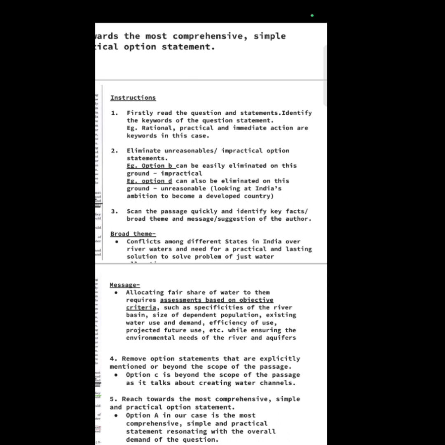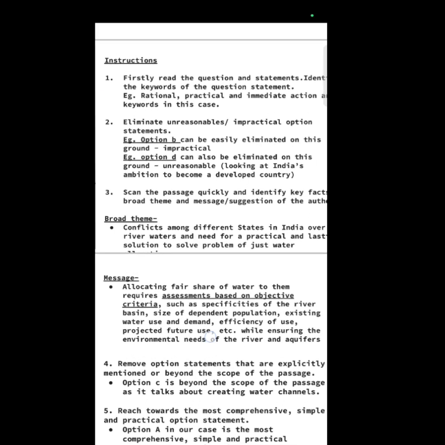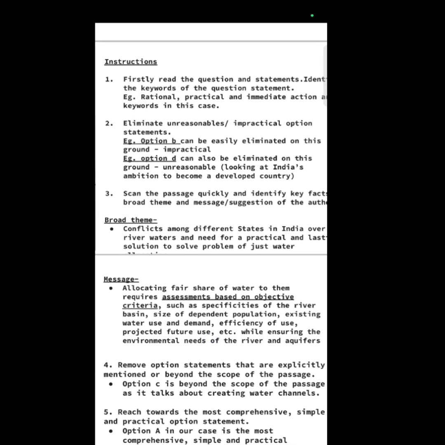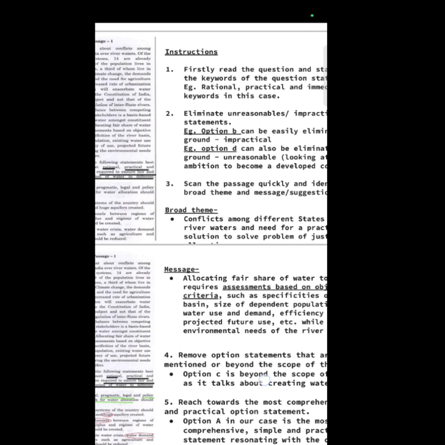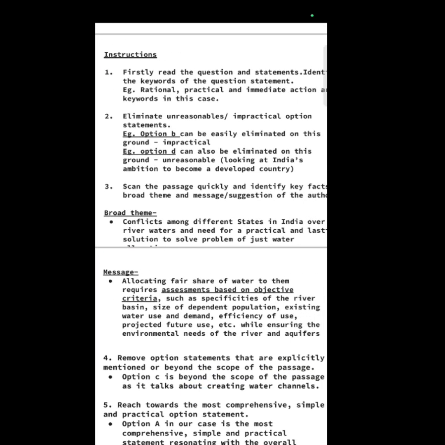The message or the suggestion that the author is making is that there is a need for allocating a fair share of water to them, requiring assessment using objective criteria. It is paying specific attention to the objective criteria. There is a need for understanding the specificity of the river basin, size of the dependent population, environmental issues, everything like that. Okay. So with this, we have understood the broad theme and message.